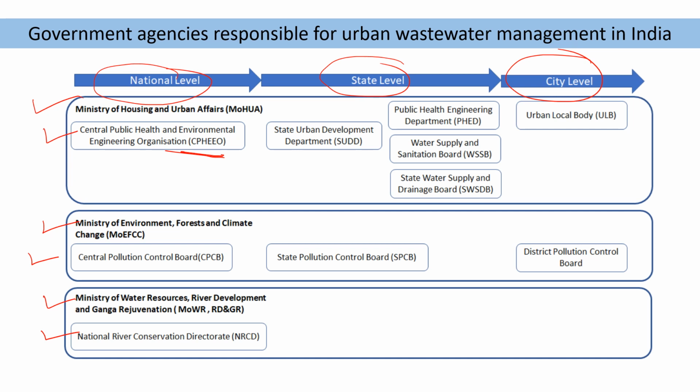These work at the national level. At the state level, the State Urban Development Department, Public Health Engineering Department, Water Supply and Sanitation Board, State Water Supply and Drainage Board, and State Pollution Control Board. These agencies work at the state level. At the city level, the Urban Local Body and District Pollution Control Board are working for wastewater management.